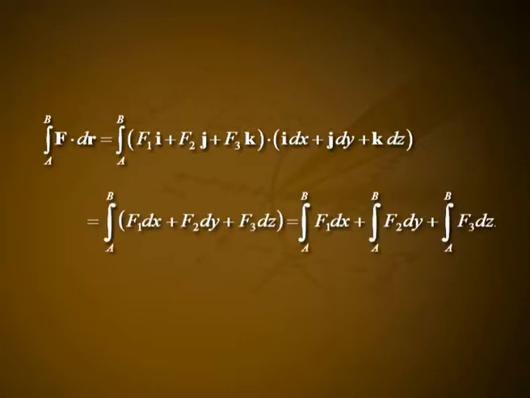Let f equal f1 i plus f2 j plus f3 k, and vector r equal x i plus y j plus z k. Then we have the following. Integral a to b f dot dr is equal to integral a to b (f1 i plus f2 j plus f3 k) dot (i dx plus j dy plus k dz), which is equal to integral a to b f1 dx plus f2 dy plus f3 dz, which is equal to integral a to b f1 dx plus integral a to b f2 dy plus integral a to b f3 dz.